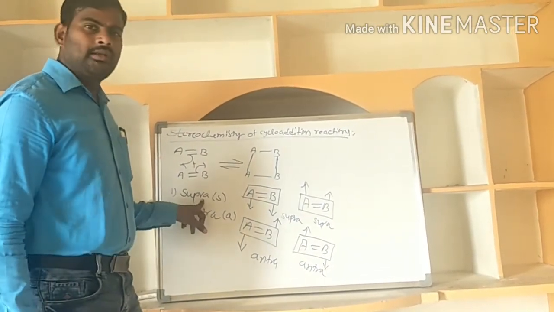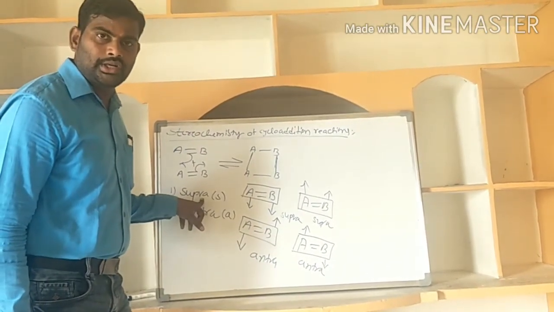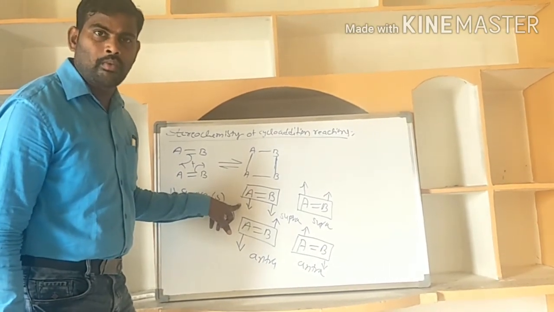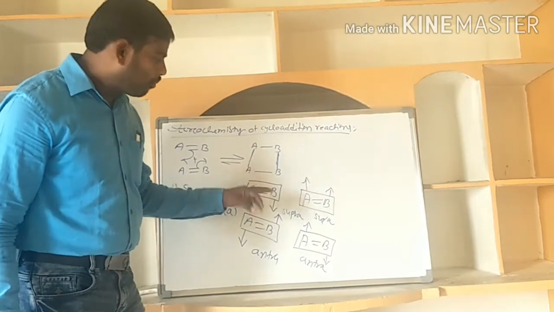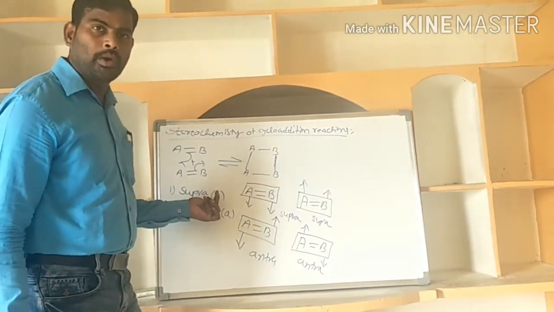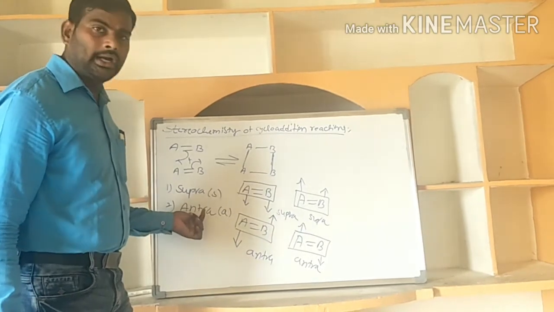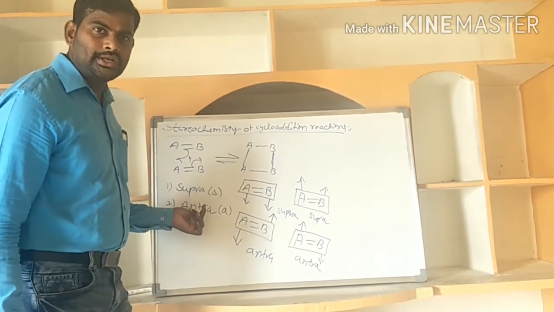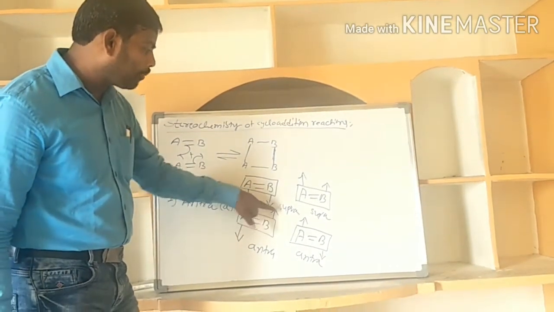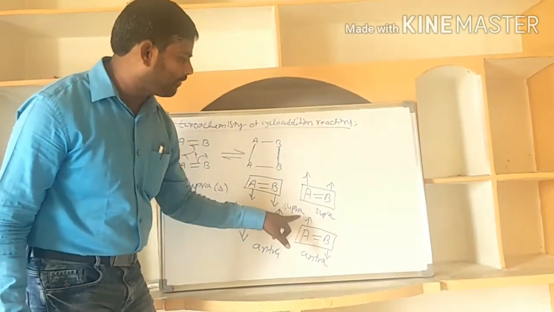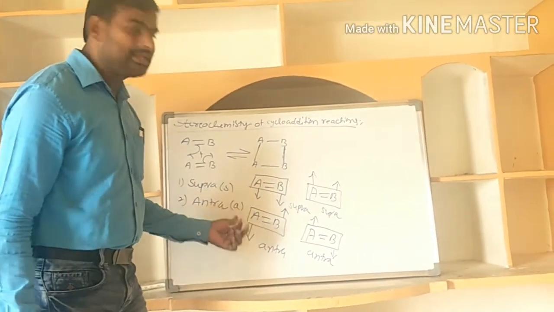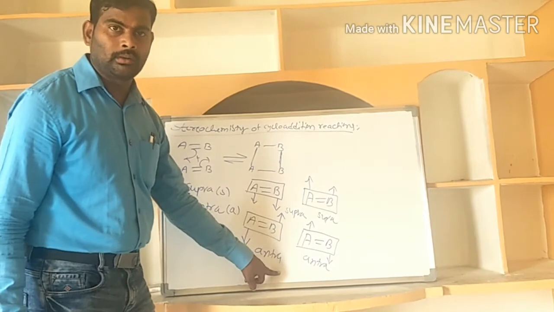Supra means, in cycloaddition reactions, if an unsaturated partner develops two new sigma bonds on the same face, it may be the bottom face or the top face. That is a supra partner. And antara partner means, in cycloaddition reactions, if that unsaturated partner develops two new sigma bonds on opposite faces, it acts as an antara partner.